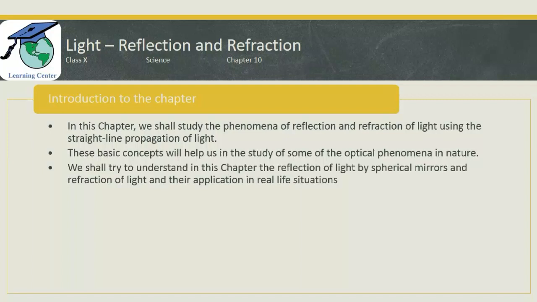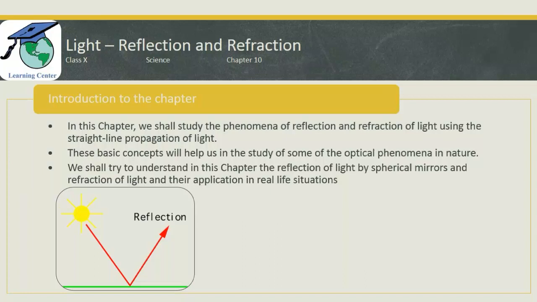So this is the only thing that we are going to study in this chapter, that is reflection of light, refraction of light and straight line propagation of light. That means reflection and refraction of light, but assuming that light is traveling in a straight line. Now what is the difference between reflection and refraction? Here are the examples. The first example is for reflection. Light from the light source falls on an object and then it bounces off, and this is what we call reflection of light.